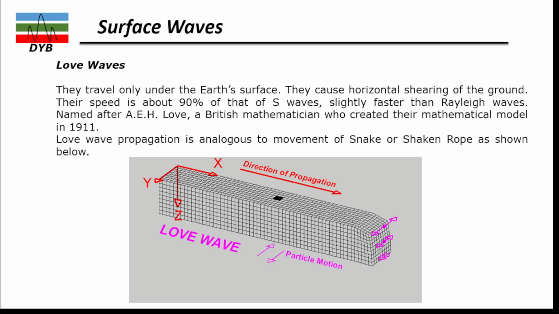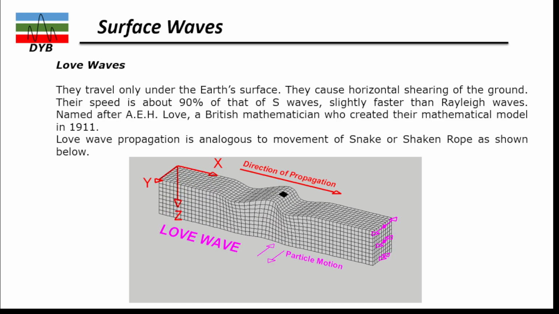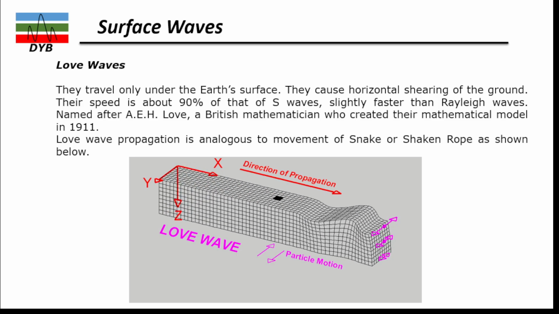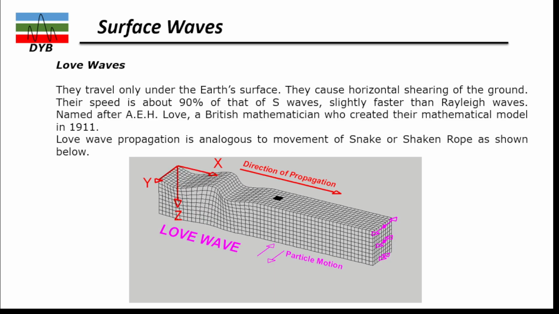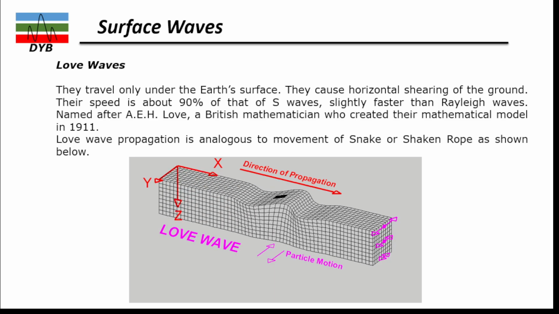The last type of wave is the Love waves. They travel only along the Earth's surface. They cause horizontal shearing of the ground, and their speed is about 90% of the S waves, slightly faster than the Rayleigh waves. It was named after A.E.H. Love, the British mathematician who created their mathematical model in 1911.